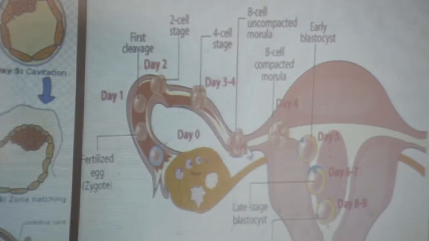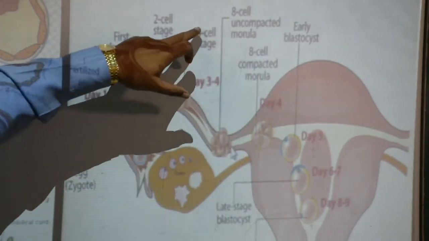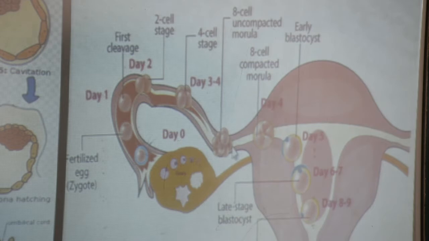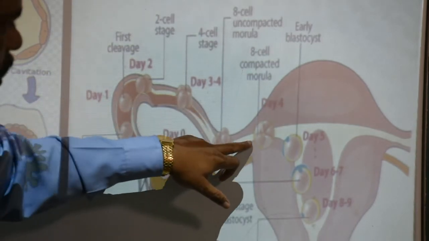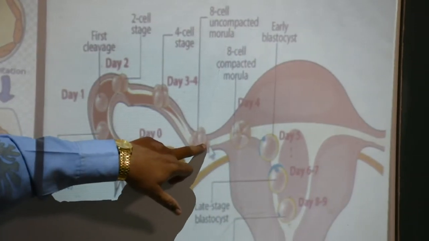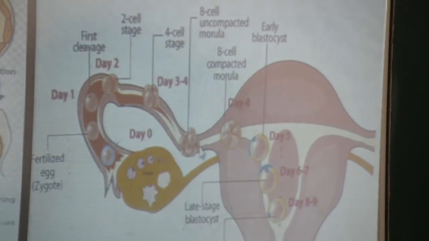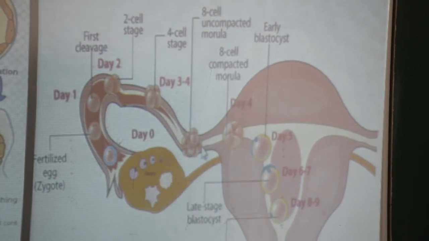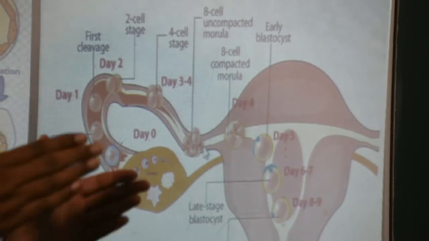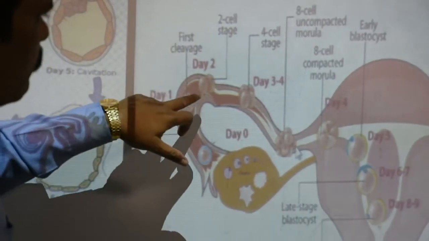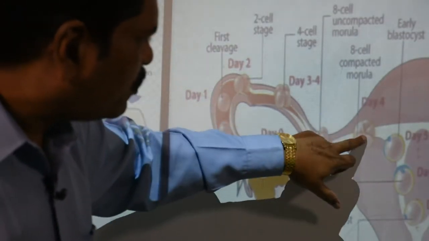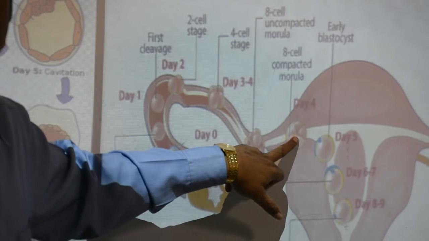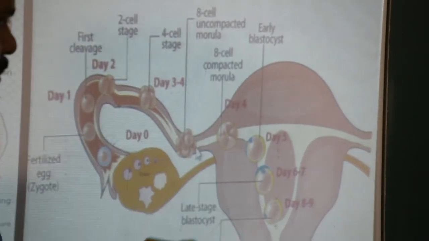Then 3 to 4 days after the fertilization, it will turn into the 4 cell structure, and later on it will move over to the junction of the uterus and the fallopian duct. Here it will take nearly 4 days. See that this is hardly 4 to 5 centimeters in length, but the movement from this ampulla isthmus junction to the junction of the fallopian tube and uterus took nearly 4 days.